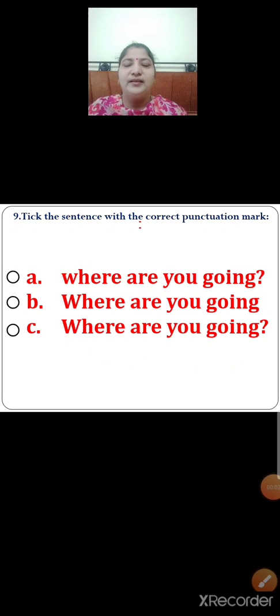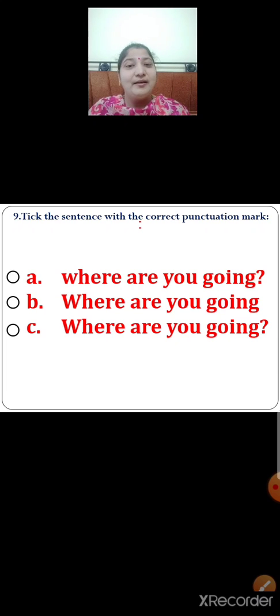Next, number 9. There are 3 options given over here. Option A. Where are you going? So, it is a question. It has started with a small letter and ended with a question mark.